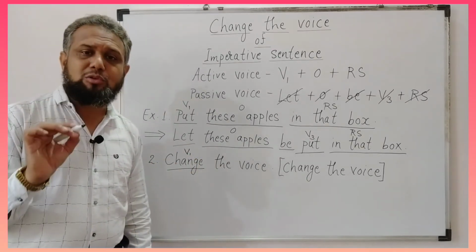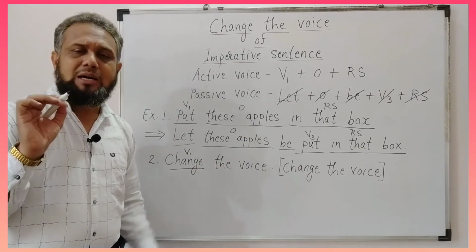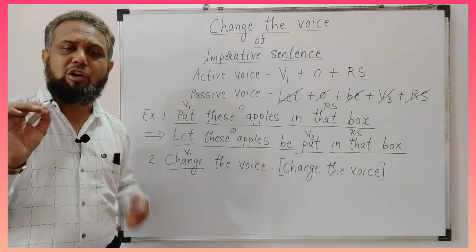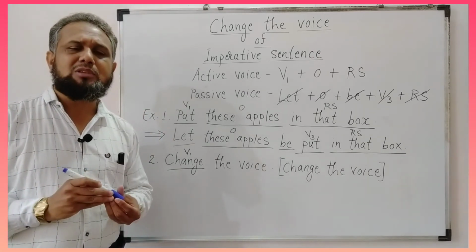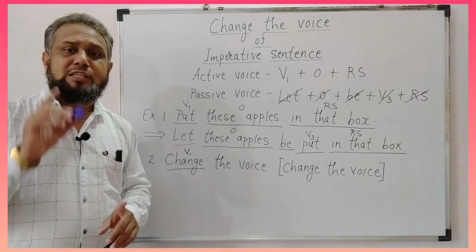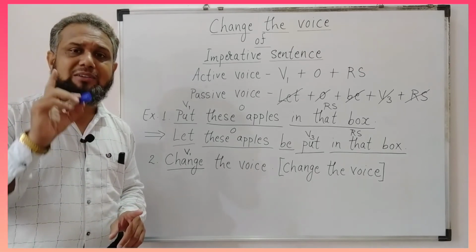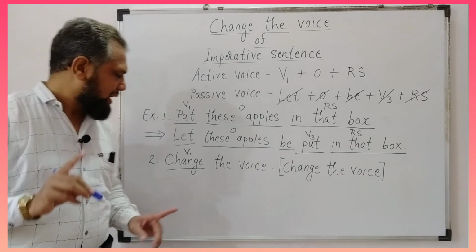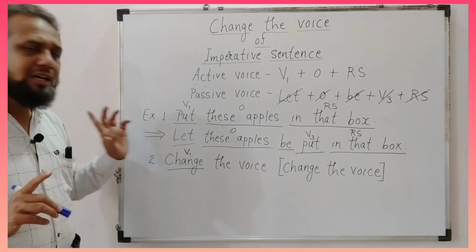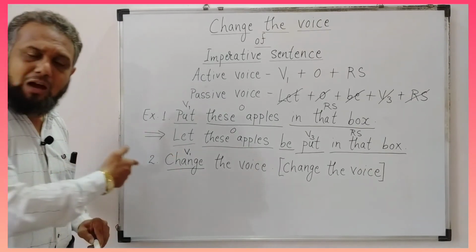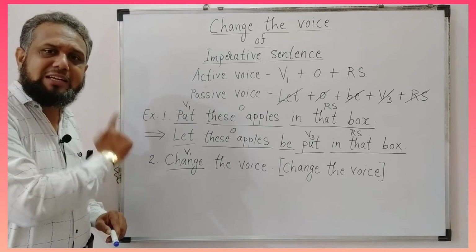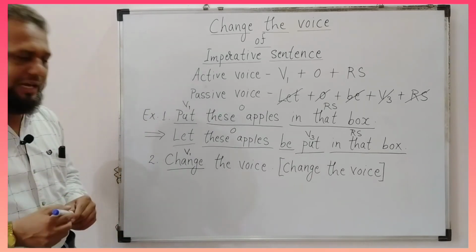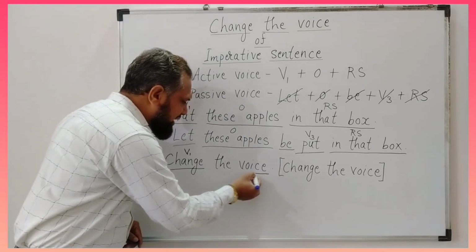I have already told you that whenever you get a question of change the voice, you don't have to think about the type of the sentence and its tense. Just concentrate on the verb and first of all pick out the verb. Our verb is change and it is in the first form of verb. Now it will help us to identify the tense of the sentence as well as its type. And what we have to change?